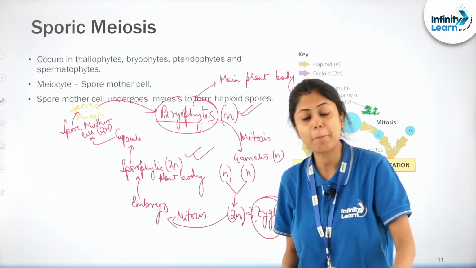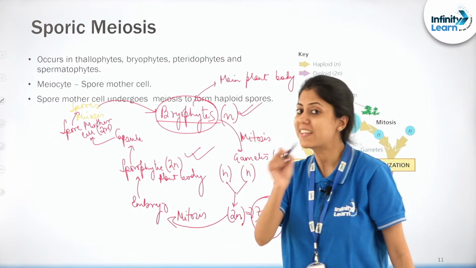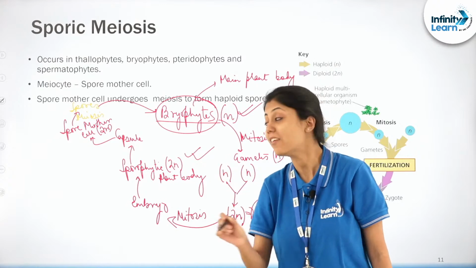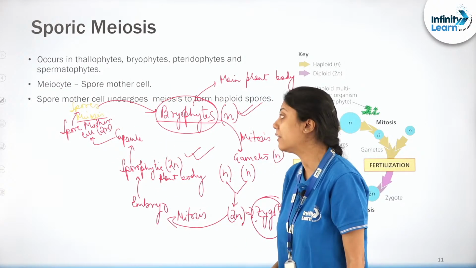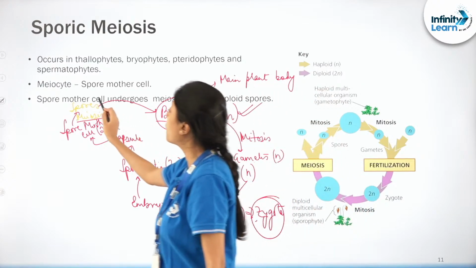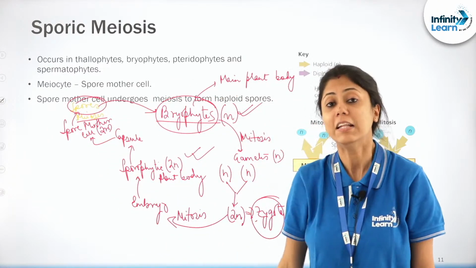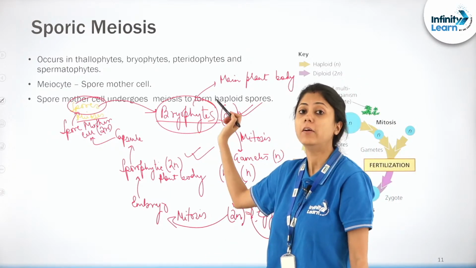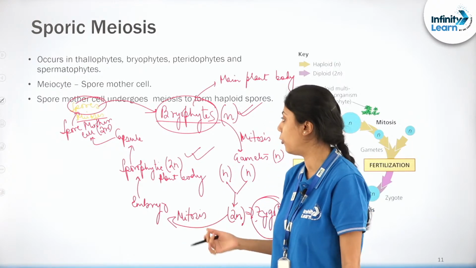In the diploid plant body, there is a structure known as the capsule. Inside the capsule is the spore mother cell, and this spore mother cell will undergo meiosis and produce haploid spores, and these haploid spores will germinate to produce the haploid main plant body, which is actually the gametophytic plant body, right?